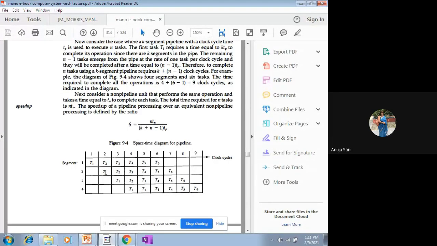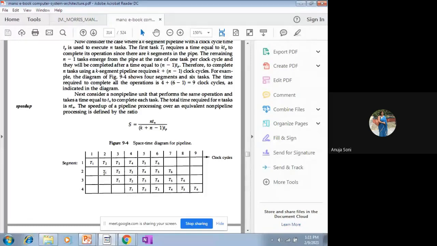By that time, segment 1 is free, so T2 is inputted in segment 1. During the second clock cycle, when T1 is being processed by segment 2, T2 is being handled by segment 1. So this is in an overlapped fashion.